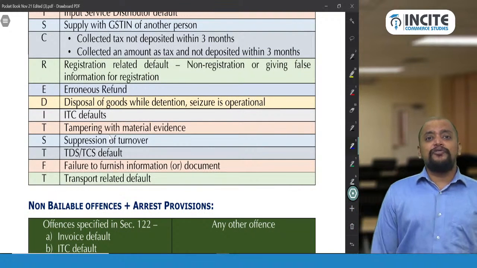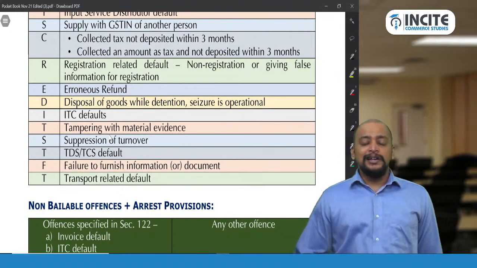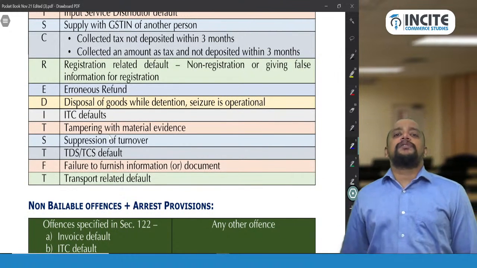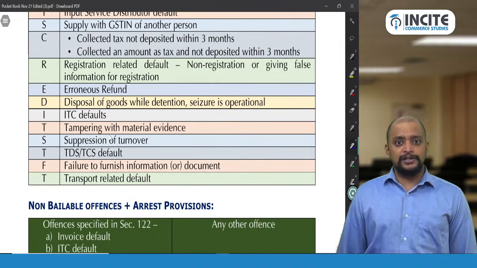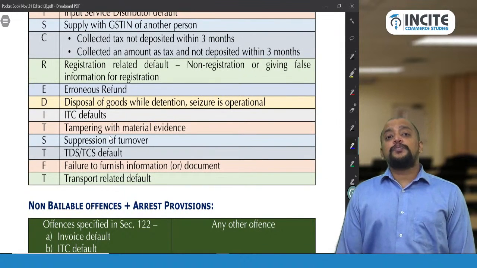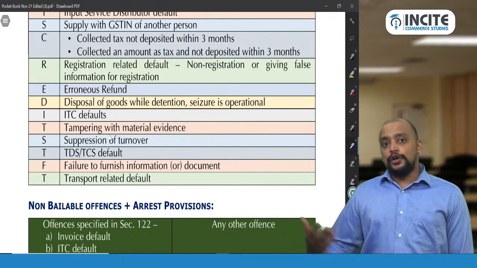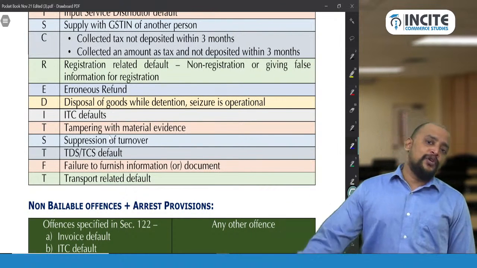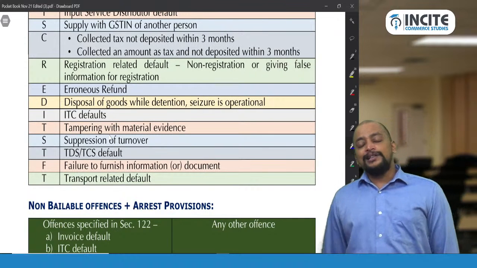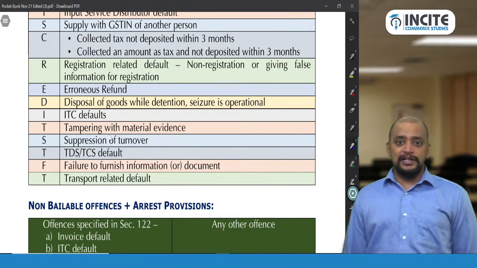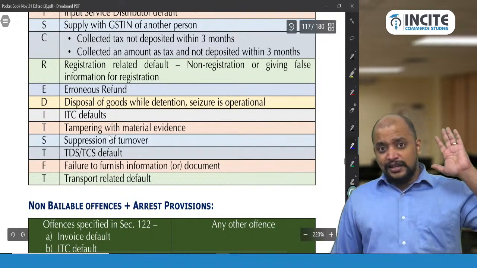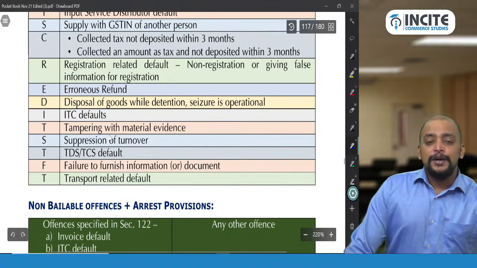Then failure to furnish information or documents. So they are asking us to submit some information but we did not furnish that information. And lastly T, transportation related default. That is, the goods are being transported without any accompanying documents like invoice or bill of supply, e-way bill. Then it is known as transportation related default. Okay, so these are the various offences that we have.